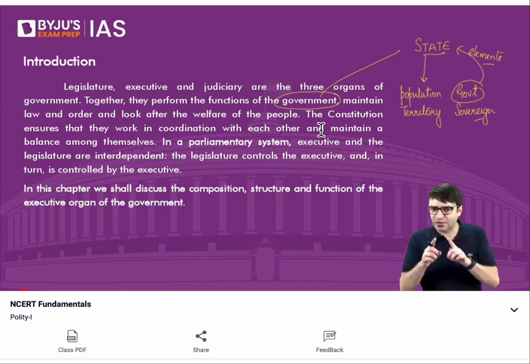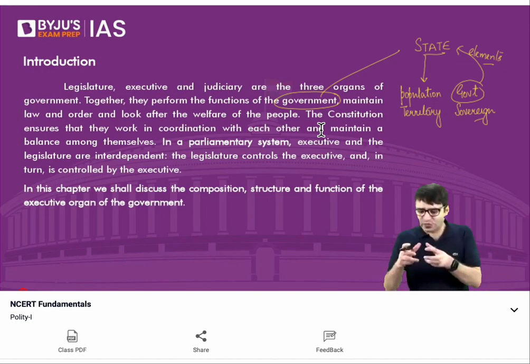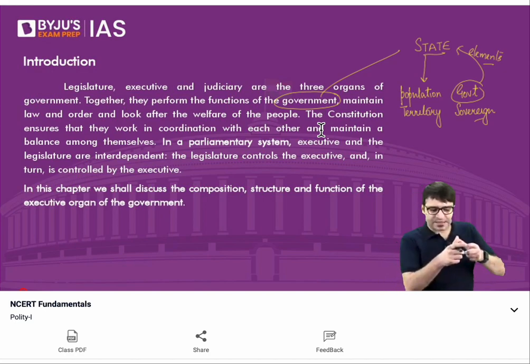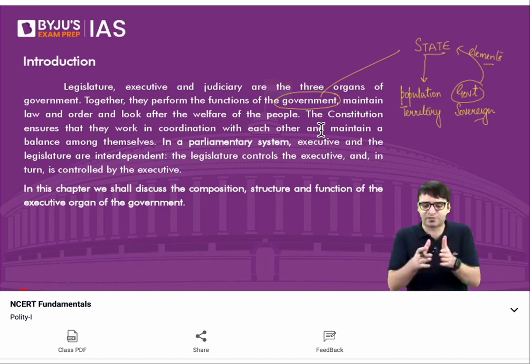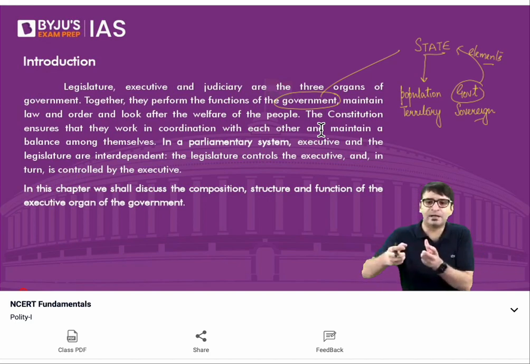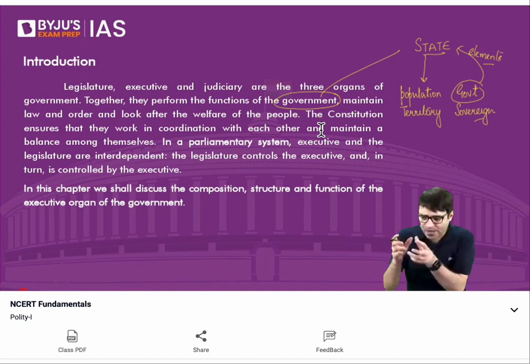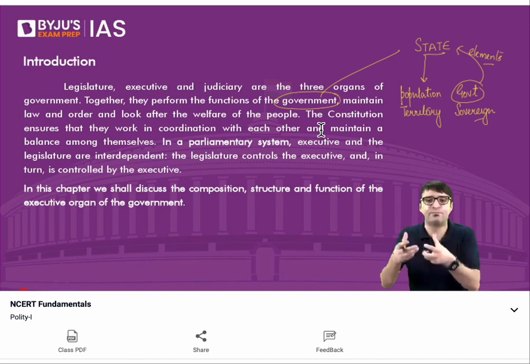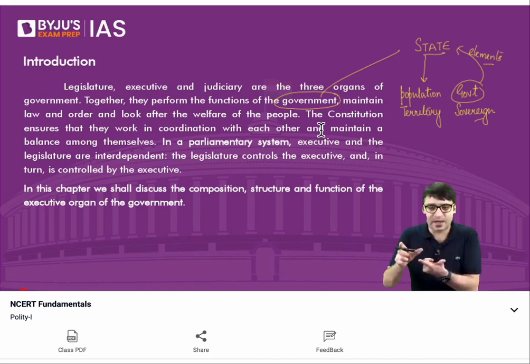So what are we trying to understand today? We are trying to understand the executive. And we say legislature, executive, and judiciary. These are three important organs of the government. And what is a government? Government is one of the elements of the state. How can we call an entity a state? An entity can be called a state if it has four important elements: population, territory, government, and sovereignty.